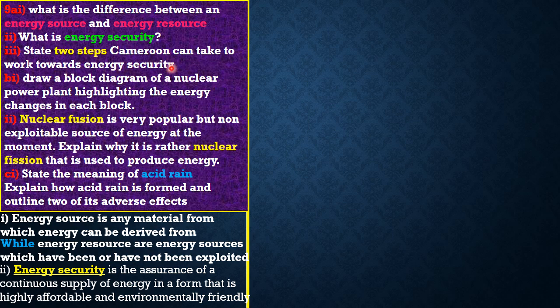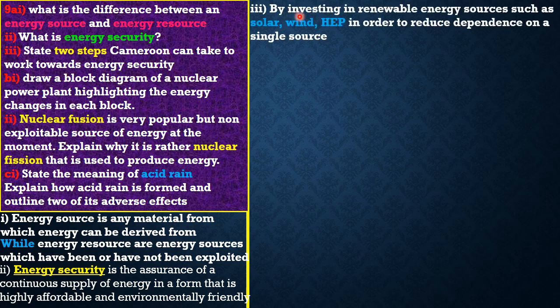Let's start with the first step. Cameroon can work towards energy security by investing in renewable energy sources, such as solar energy, wind energy and hydroelectric power, in order to reduce dependence on a single source grid. This point is very important because renewable energy sources are those that cannot get exhausted within a human lifetime, so our generations will keep on using these energies.